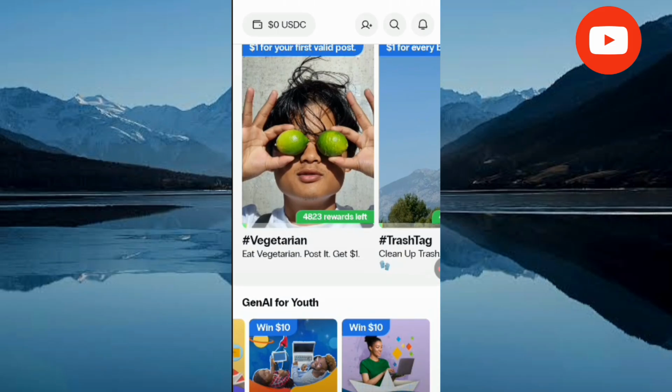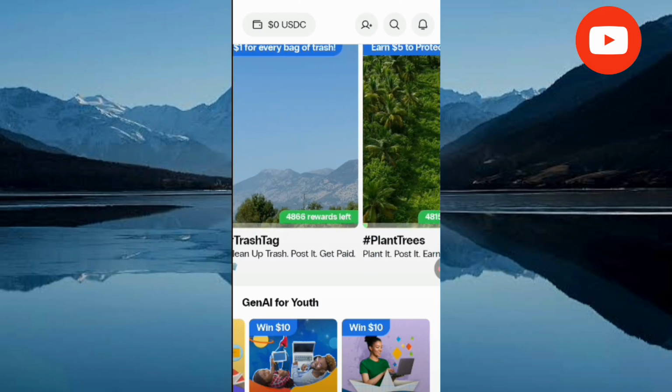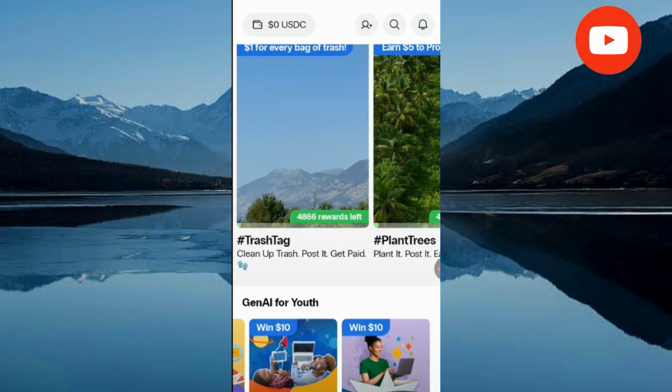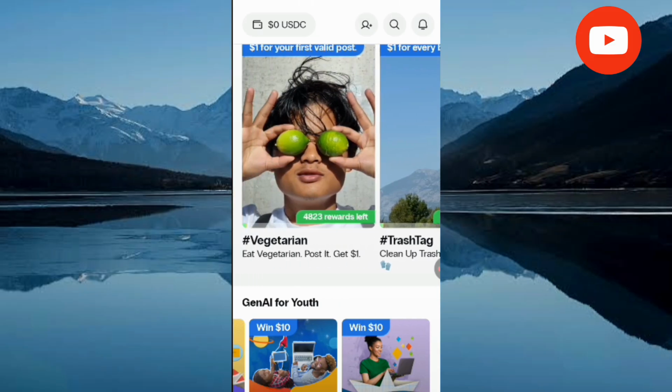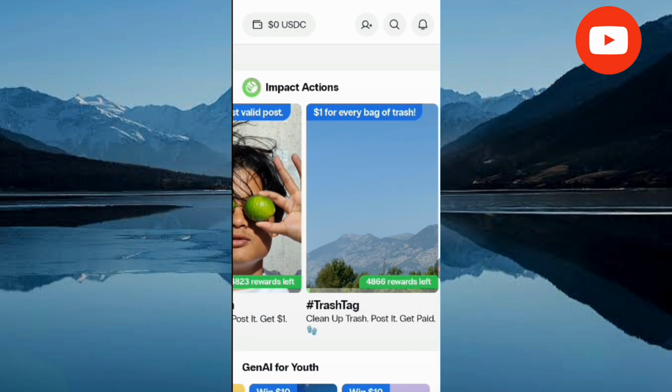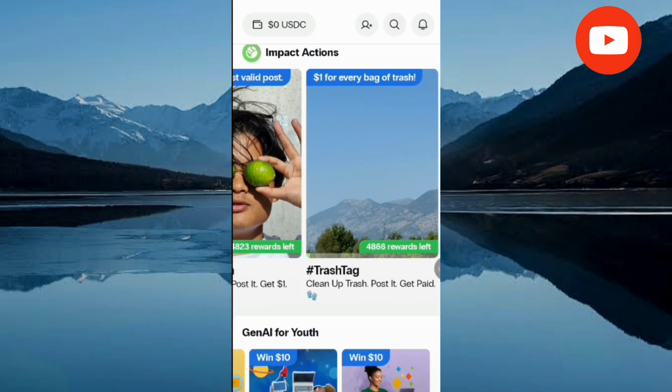This is the vegetarian challenge. This challenge is for you to eat a particular food that contains vegetables and then you post. You get $1 for your post. Isn't that sweet? Your own is just to eat something that contains vegetables, good food. You eat good food every day, so you eat good food and then you post and then you earn $1. That is amazing. Now $1 for every bag of trash. This is another challenge here.